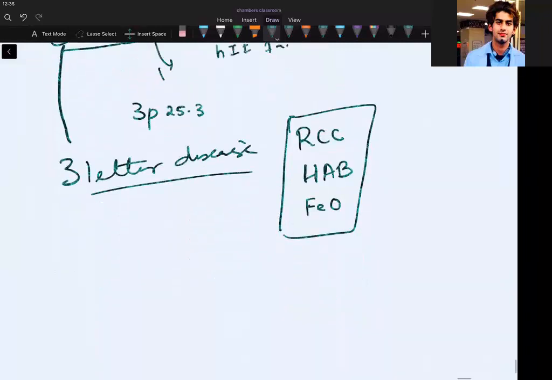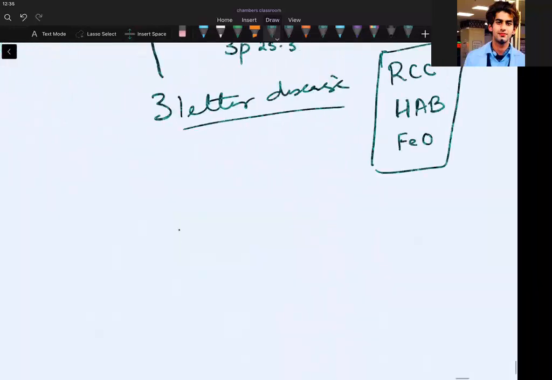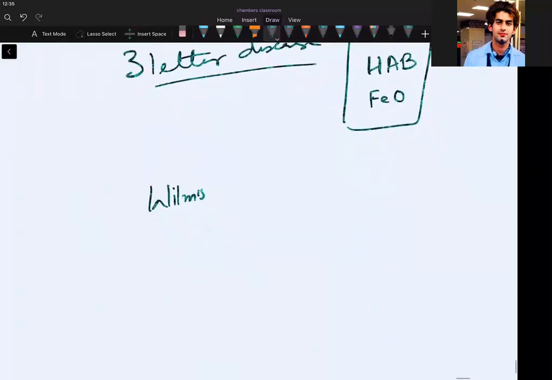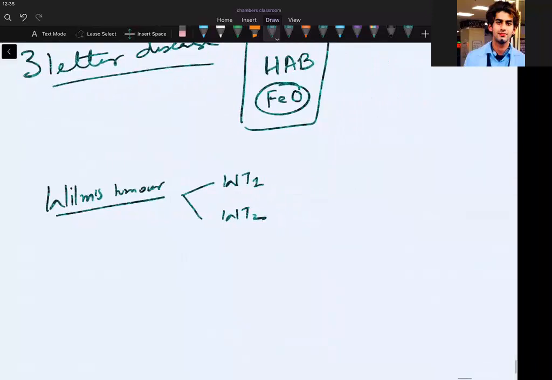Okay. Then we have another tumor in surgery. We'll be discussing more about this. That's Wilms tumor. Wilms tumor, we have two: WT1 and WT2. The chromosome which is affected, WT1 is 11p13, and WT2 is 11p15.5.